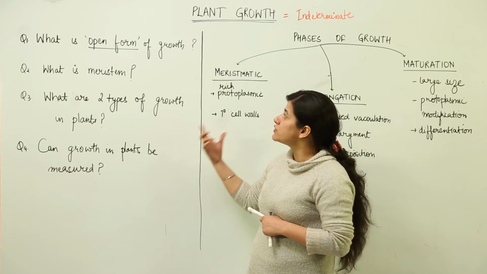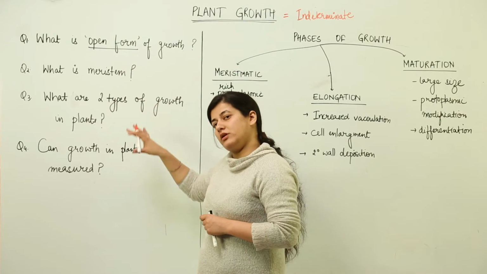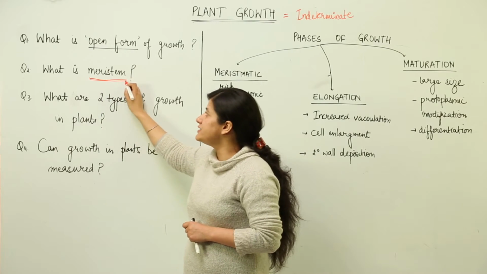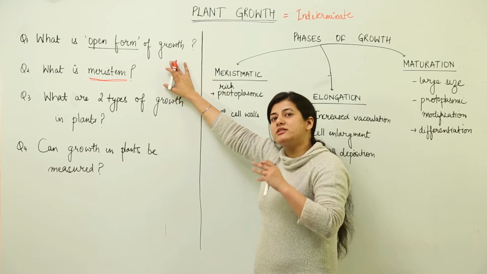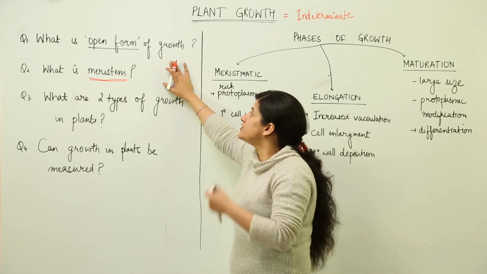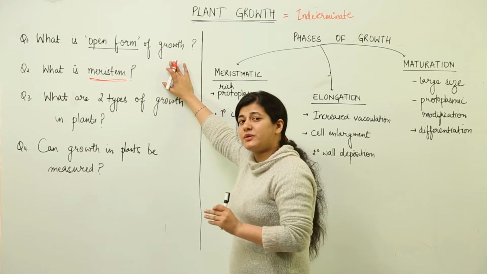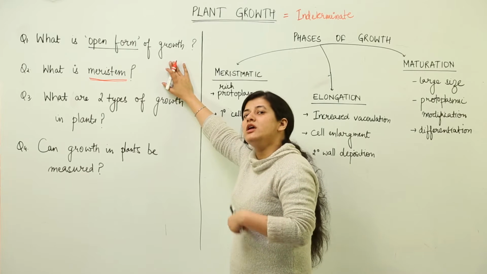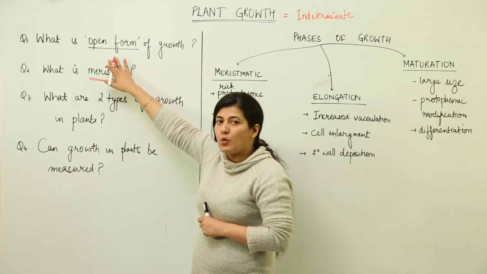Why is it not going to stop during the entire life? In the entire life of the plant, it just keeps on growing due to the presence of meristem. Now what is meristem? We'll come to that. The open form of growth means the plant is going to grow its entire life. It is going to grow in size, in its dry weight, its tonnage. With the preceding age, the size of the tree would increase. The plant would keep on adding dry weight or biomass to itself. That is known as open form of growth.